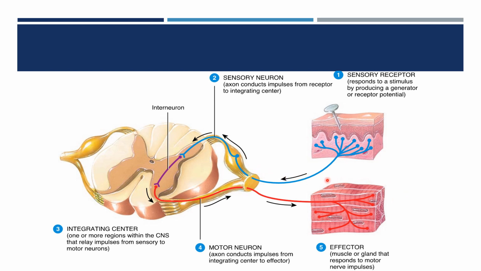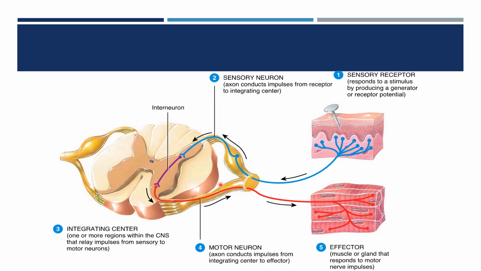afferent nerve fiber, here you can see the axons that carry the impulses from the receptor to the center. Here is the center. Here the center is the spinal cord. Here you can see the interneuron, so it's not directly connecting. There is an interneuron. Here it is the integrating part, integrating the sensory and the motor fiber. So the integrating center is in the central nervous system, and it passes the signal to the motor